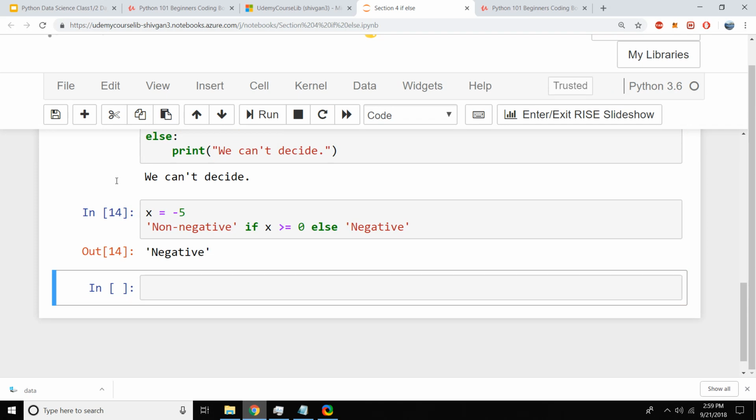We also did not do print, so that's another beauty. So this is a very fantastic way of writing if else. We use this a lot with pandas data frames and with the apply function, but right now let's not do that.